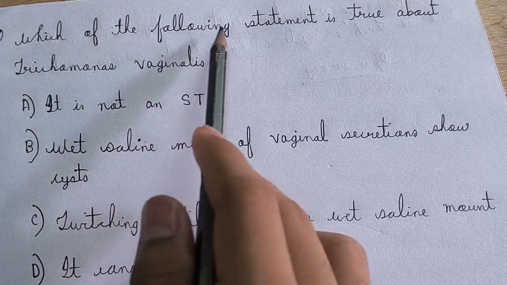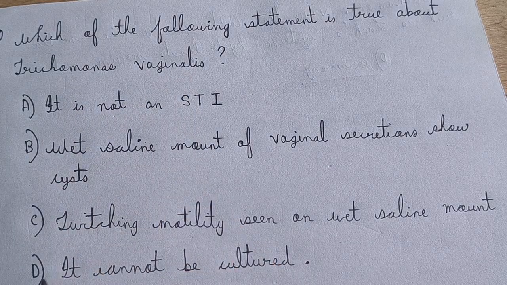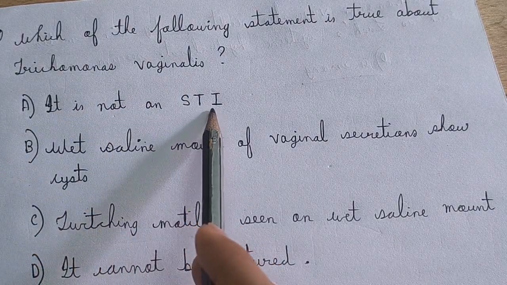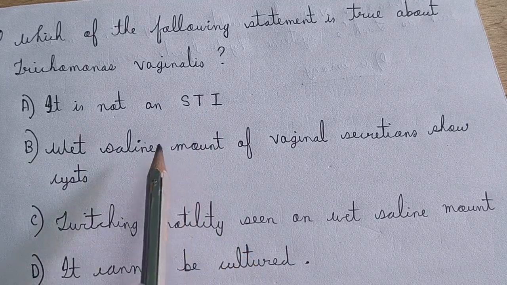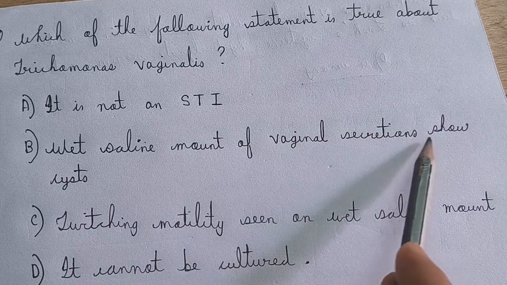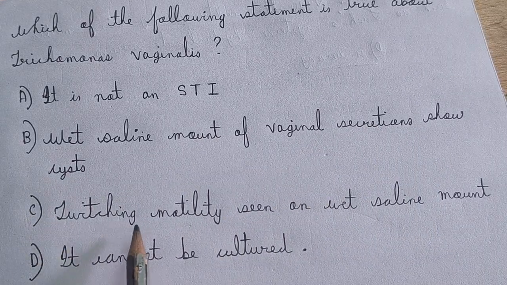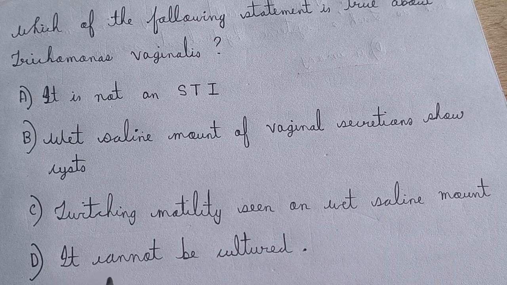So friends, here I have written the question. Which of the following statements is true about Trichomonas vaginalis? These are the options. Option A, it is not an STI, that means sexually transmitted infection. Option B, wet saline mount of vaginal secretions shows cyst. Option C, twisting motility seen on wet saline mount. And option D, it cannot be cultured.